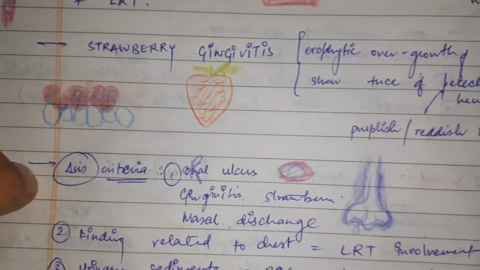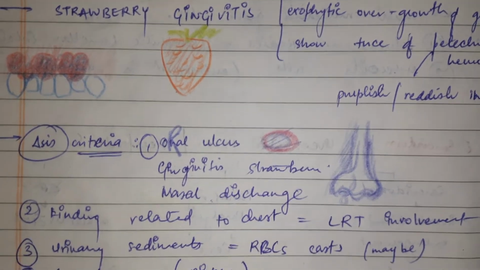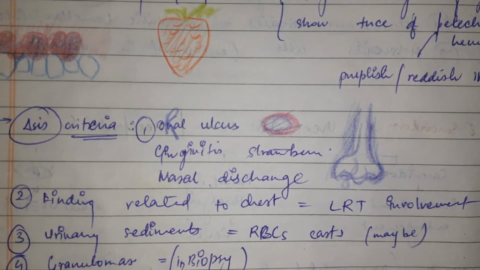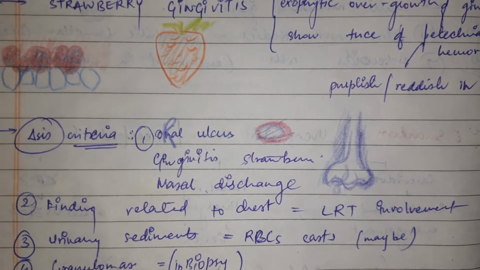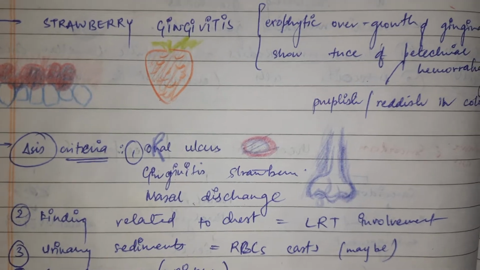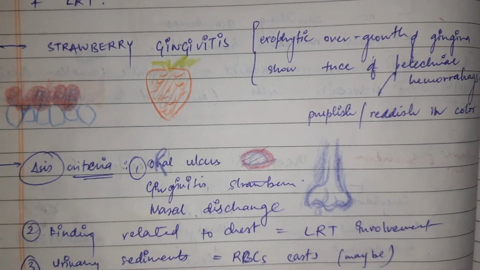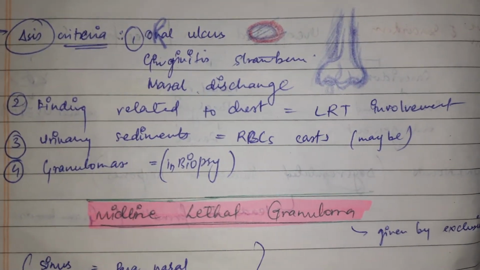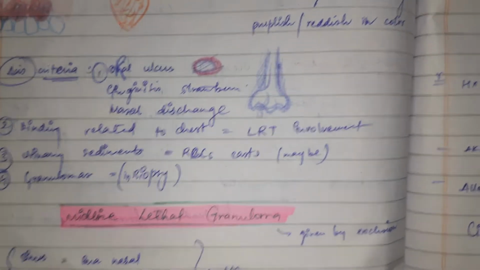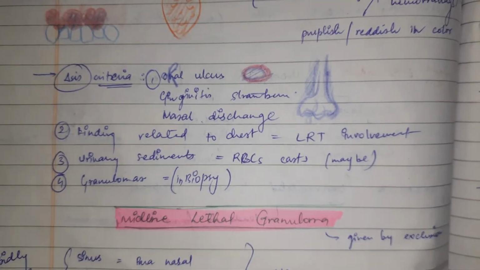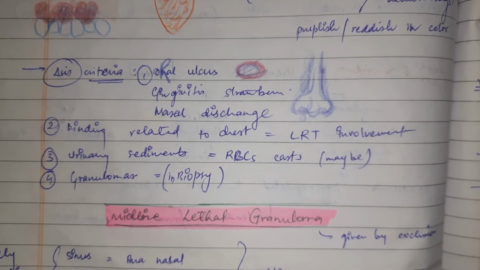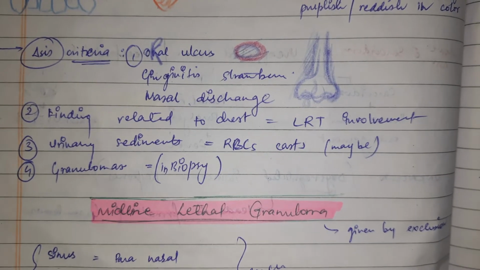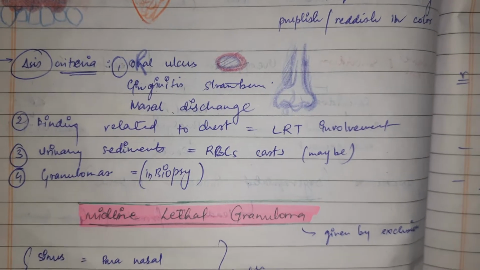Diagnosis criteria: first, oral ulcers. Oral ulcers can be seen, strawberry gingivitis, and nasal discharge can be seen. Second is finding related to chest, lower respiratory tract involvement. Third is urinary sediments, RBC casts may be seen. And fourth is granulomas in biopsy.